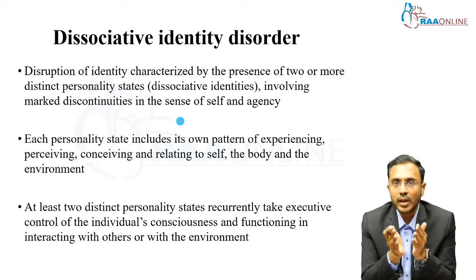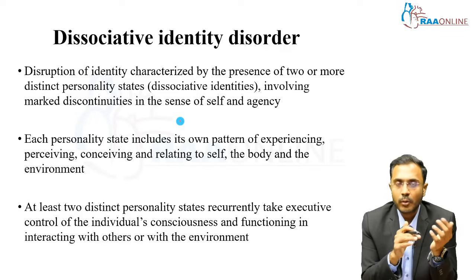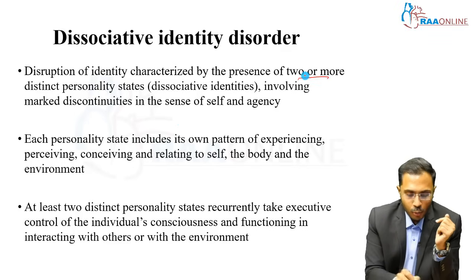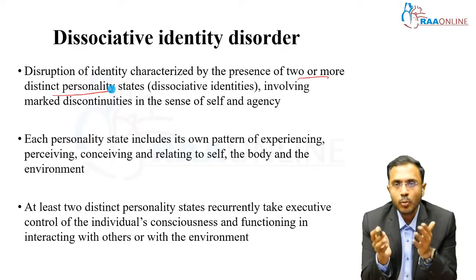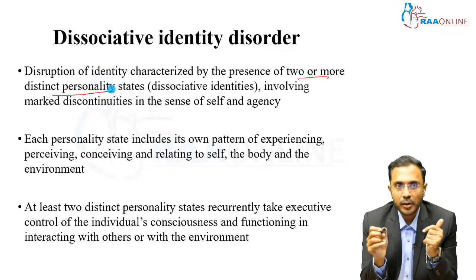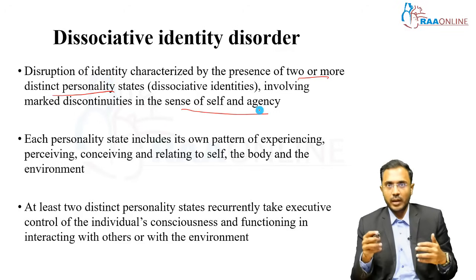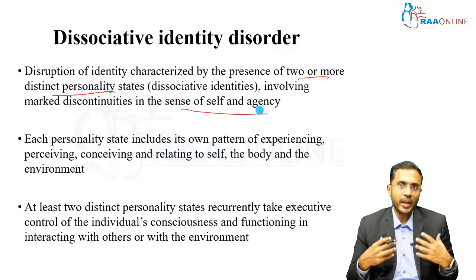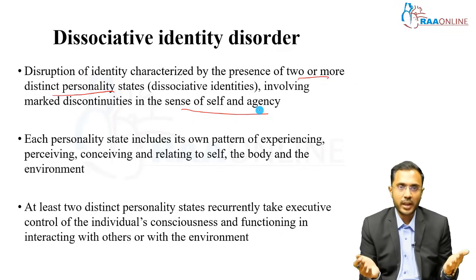Next is dissociative identity disorder. Previously, it was called multiple personality disorder. Here there is a disruption of identity characterized by two or more distinct personality states, involving marked discontinuity in the sense of self and agency. Discontinuity in sense of self and agency means, I am the agent of my actions, and here that is lost. I am not the agent here.